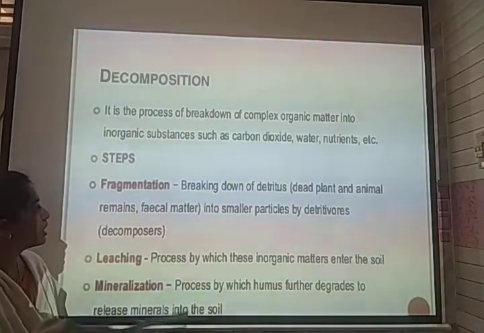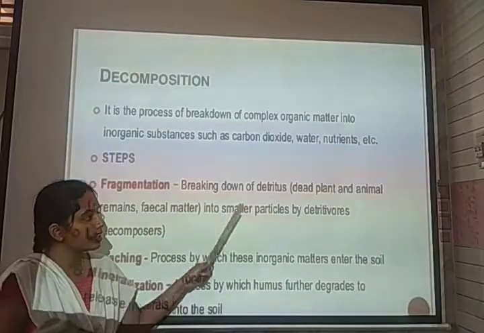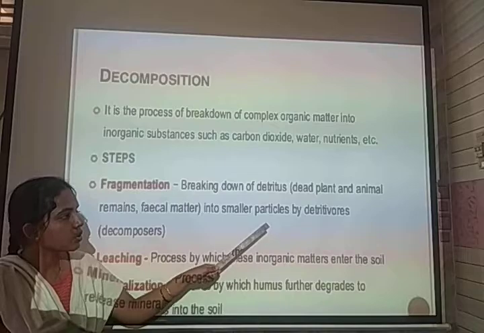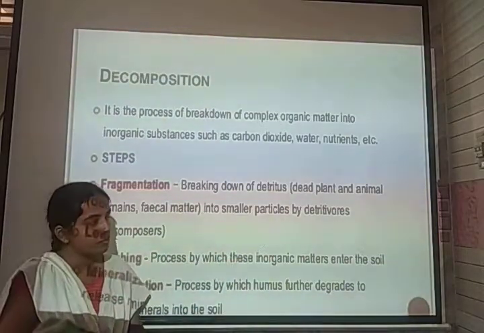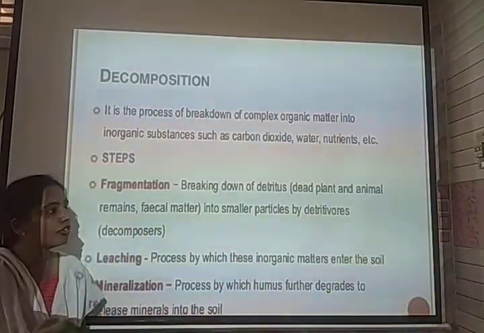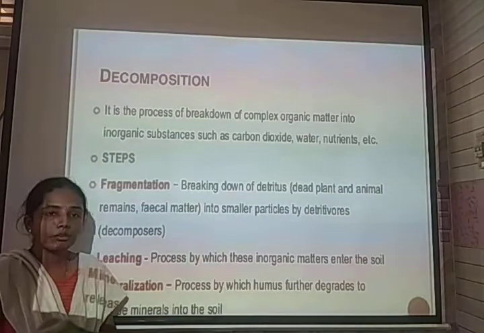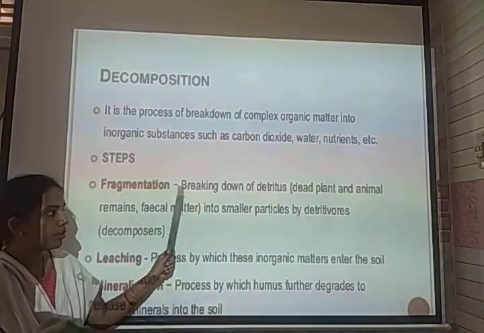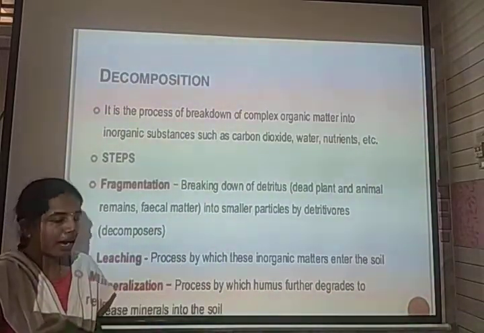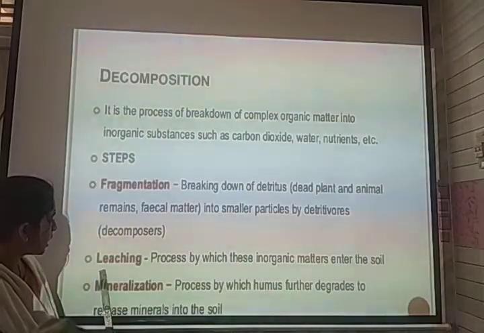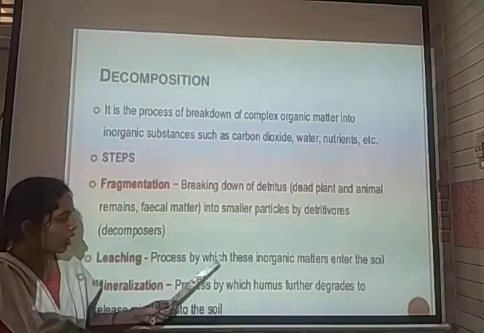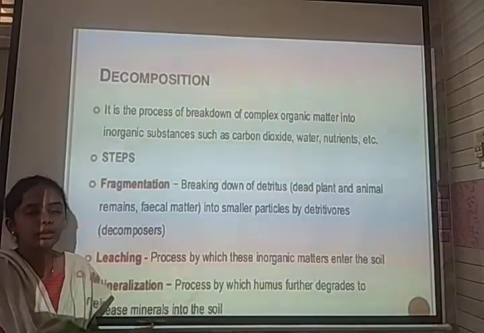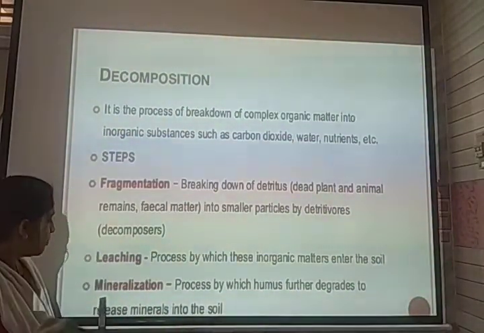So fragmentation is nothing but the breakdown of detritus. Detritus is the dead remains of plants and animals that are broken down into smaller particles by detritivores, the organisms that feed on detritus. An example of a detritivore is the earthworm. After the breakdown of complex detritus into smaller particles, it undergoes another step called leaching. In this process, the inorganic matter present in the detritus percolates into the soil and becomes unavailable salts.